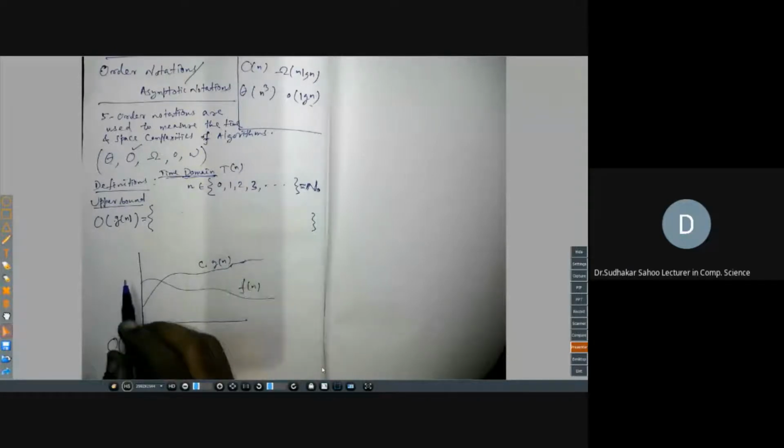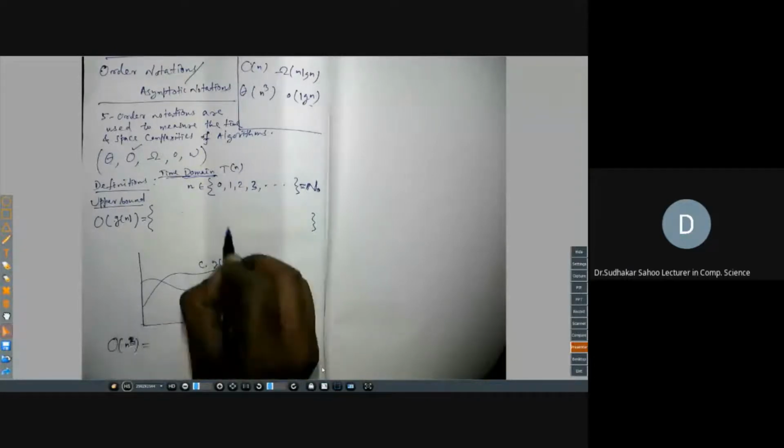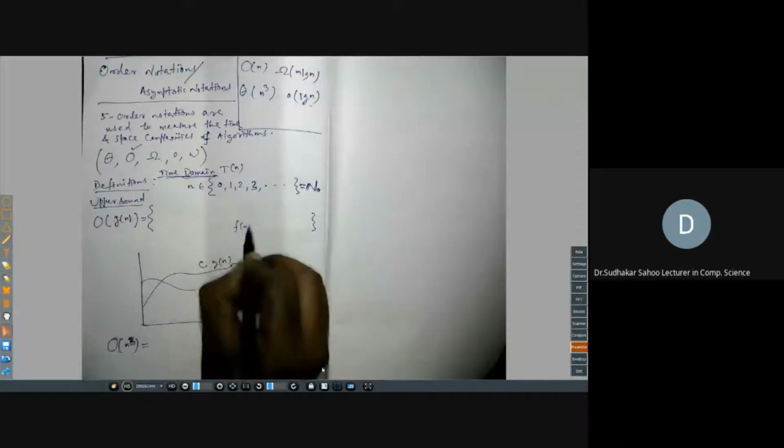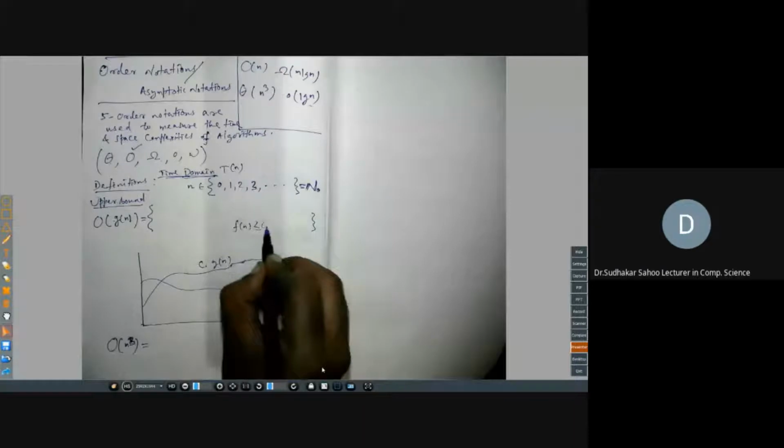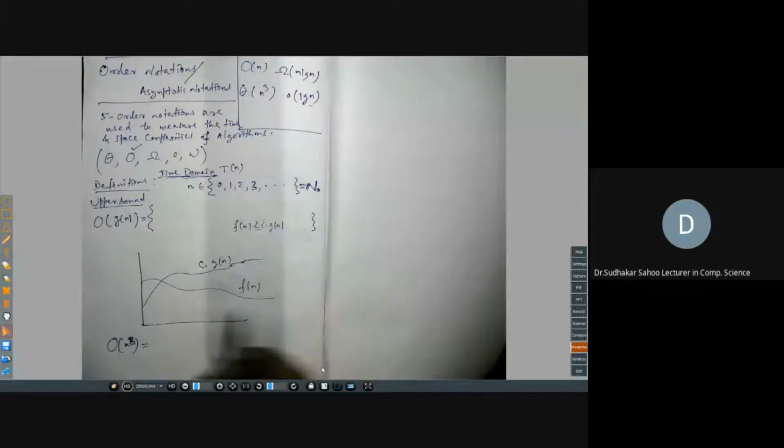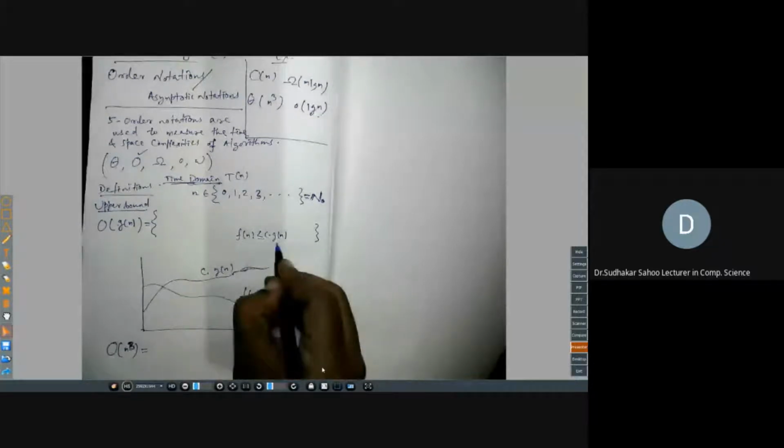It contains many functions which are less than or equal to this particular function. That means f of n is in the set if f of n is less than or equal to c times g of n. This is the condition. All these functions which are less than or equal to this curve belong to this set.